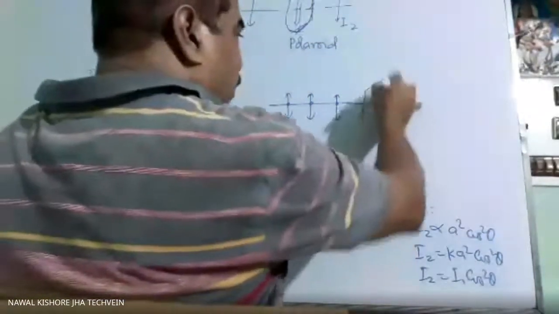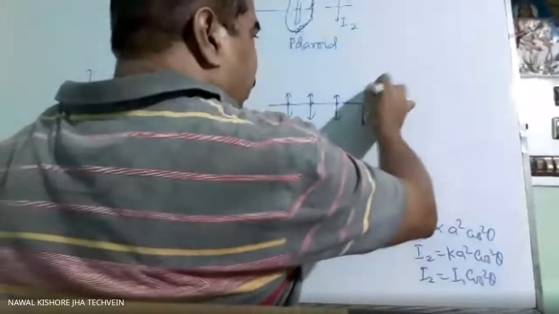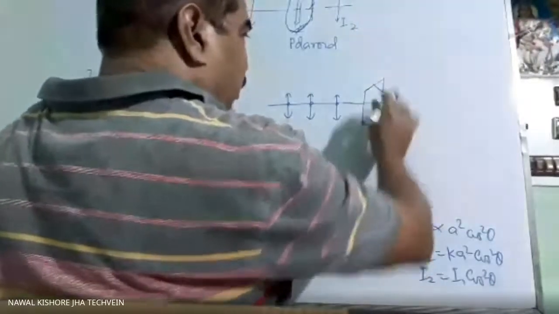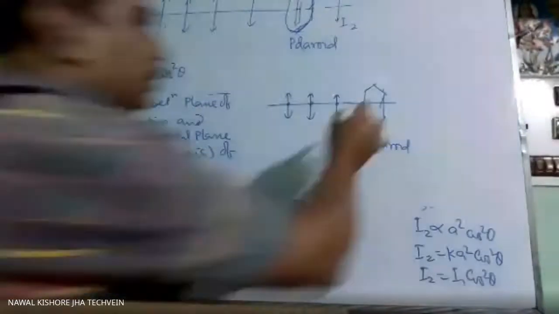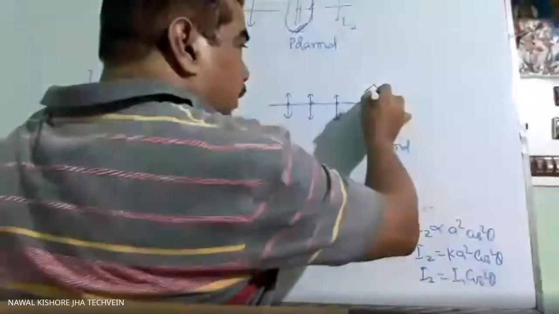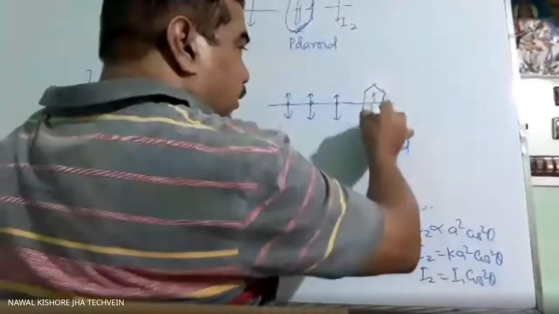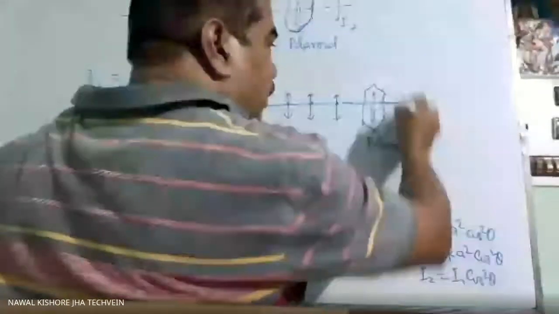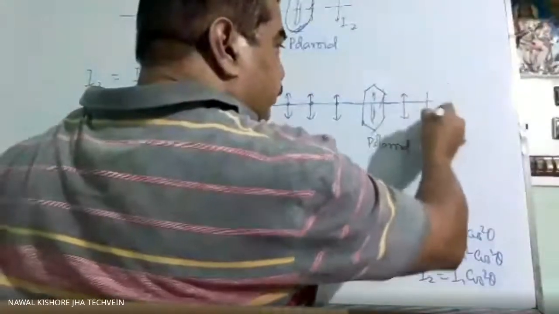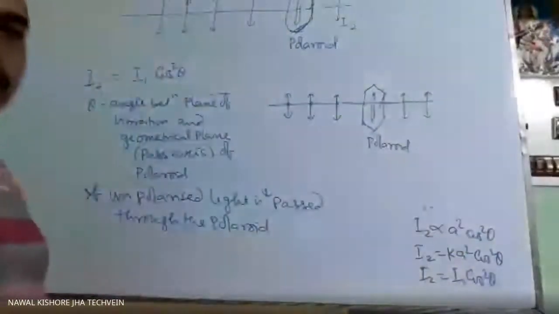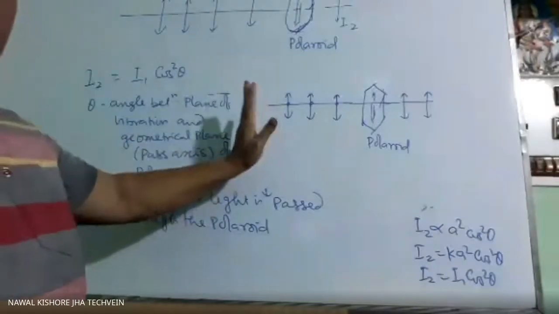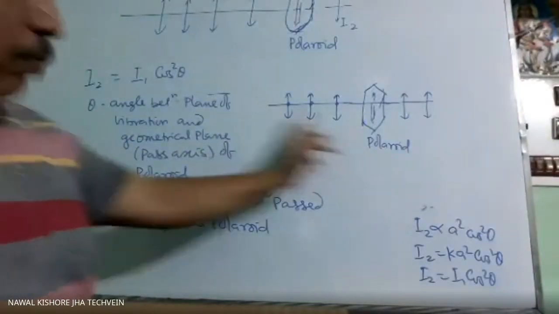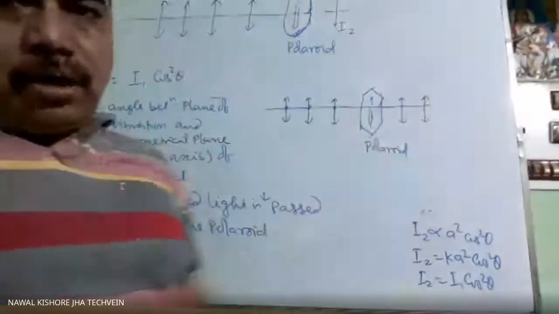So if unpolarized light is passed through this Polaroid, whatever the shape may be, and suppose its pass axis is this one, like this. What will be then? Only this component will be passed. Here, the electric field is possible in all directions in the YZ plane, but only one part will be allowed.